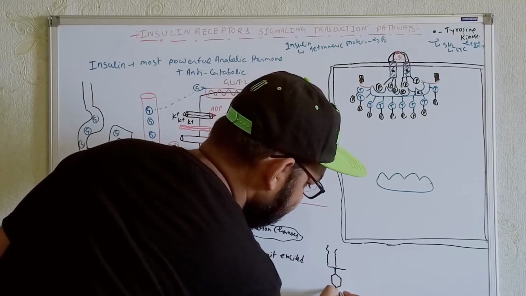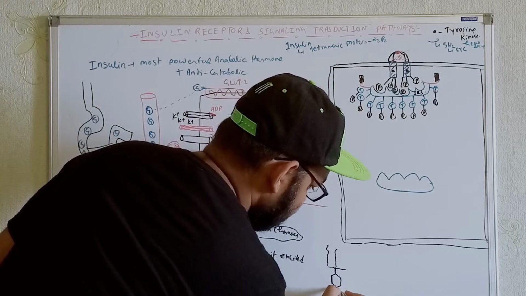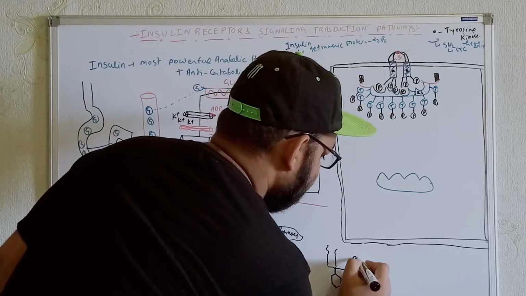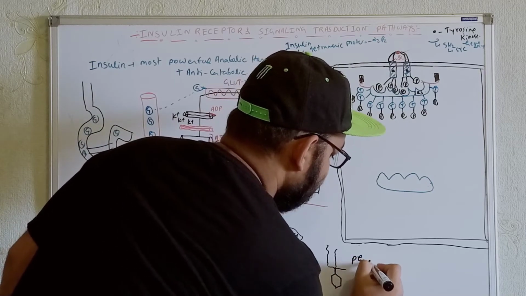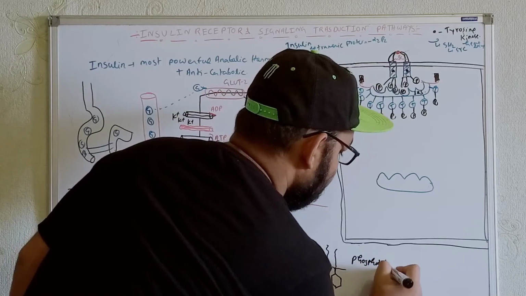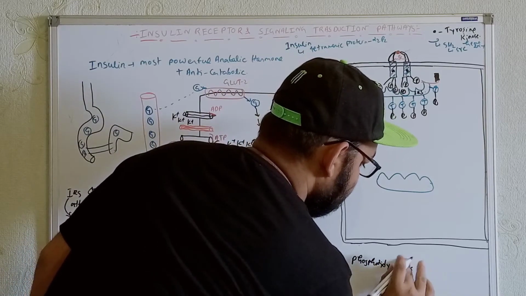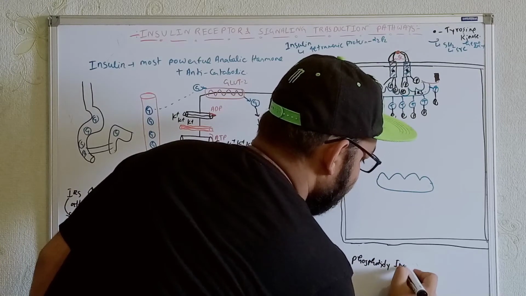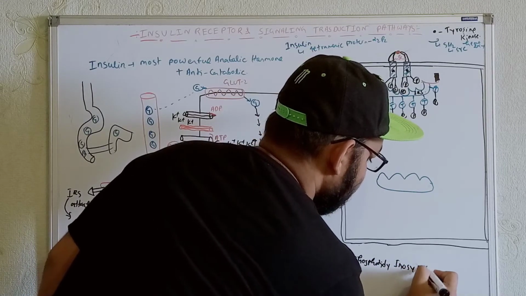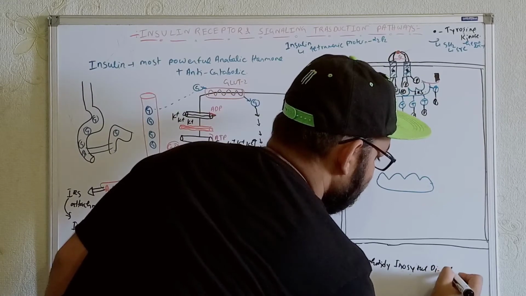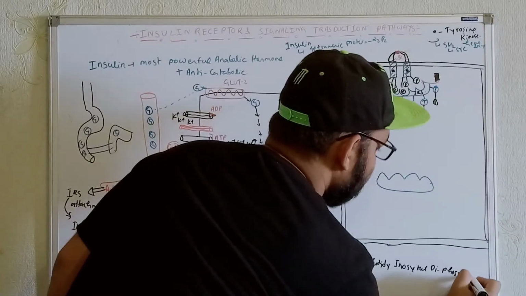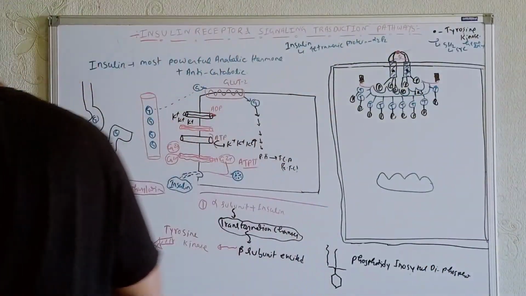Let's see the name of the compound. It is phosphatidylinositol diphosphate. Within the membrane we can get this type of structure. Let me show over here with a different color. Then I think it will be easier for you to understand.